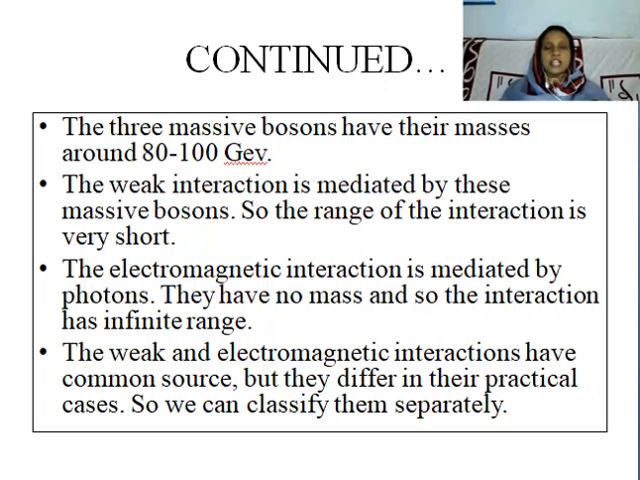Then the weak and electromagnetic interactions have a common source, but they differ in their practical cases. So we can treat them as different interactions, electromagnetic interaction and weak interaction. For our purposes, the energy is always in the moderate range, not in the range of 10 raised to 11 electron volt. So in this context, the electromagnetic interaction and the weak interaction are two different phenomena, and we can treat them as different interactions.